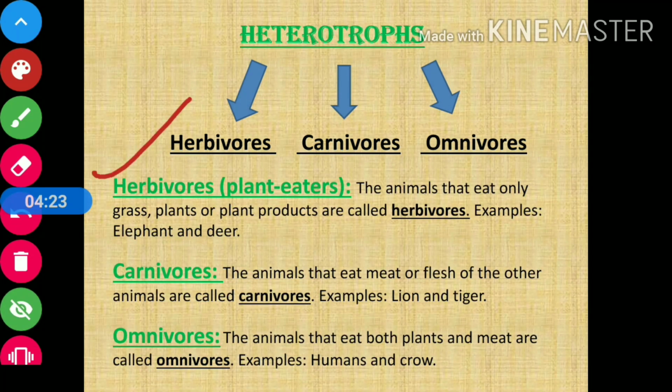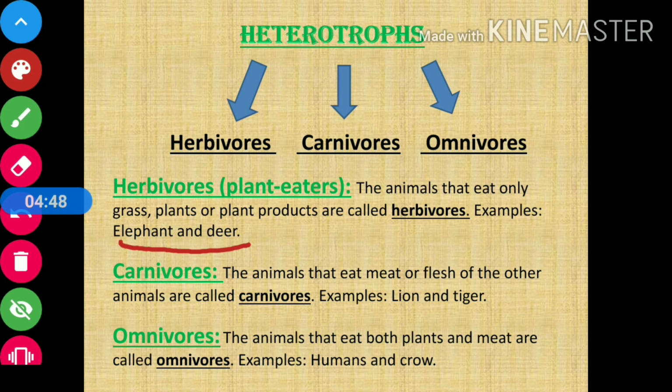The first one is herbivores, also called plant eaters. Now, the definition for herbivores is: the animals that eat only grass, plants or plant products are called herbivores. What are the examples? The examples are elephant and deer.